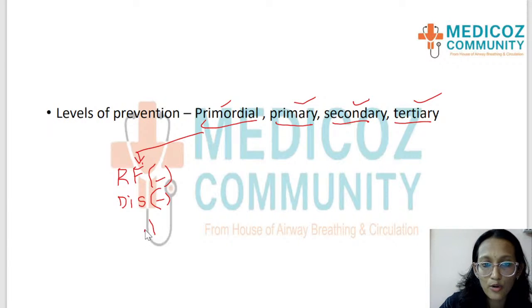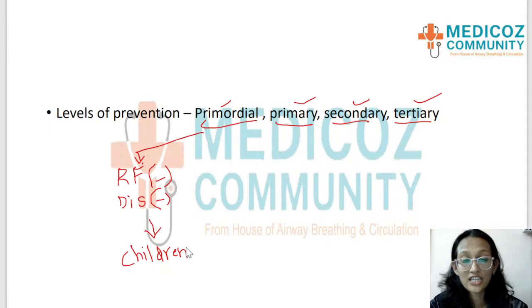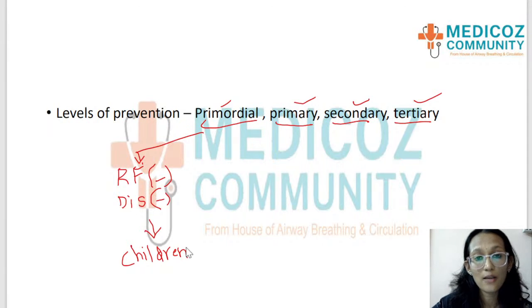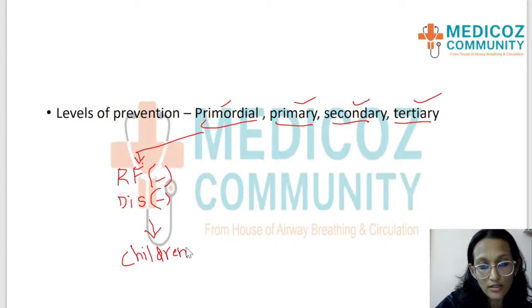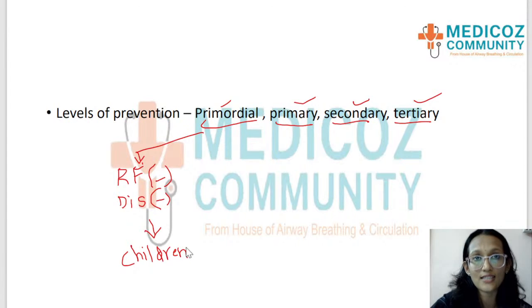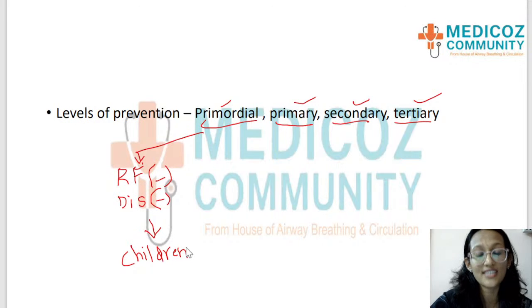A typical example that I want to give you is when we give health education to children. So children are the focus for primordial prevention. So when you teach children that a sedentary lifestyle or physical activity is important in getting obesity in future, that is primordial prevention for cardiovascular disease. Okay, so you're teaching children that having good physical activity will help them prevent obesity as adults. Right? So when you're teaching them about good physical activity at childhood itself, that is primordial prevention.